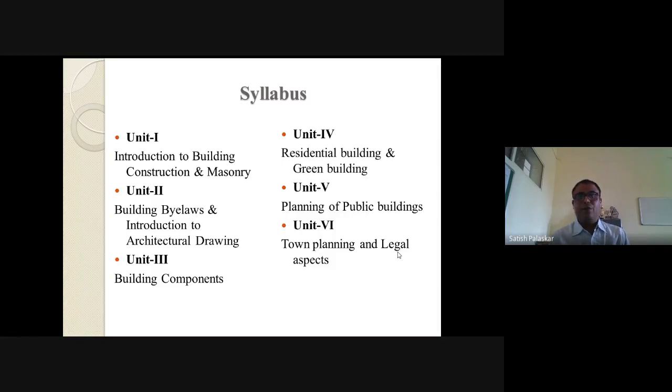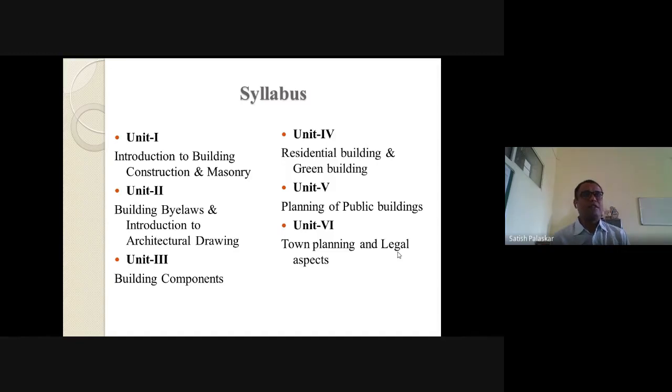If you are not able to plan the building, then you are not able to design the building. So this subject is very important because planning is the basic part. You have to study each and every part of this, because in residential buildings, what are the requirements? In public buildings, what are the requirements? That must be known to you.